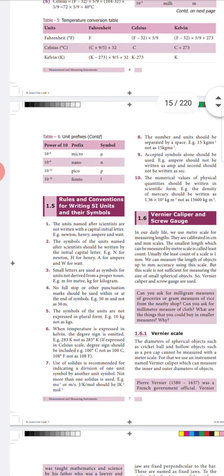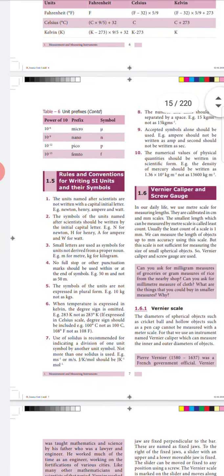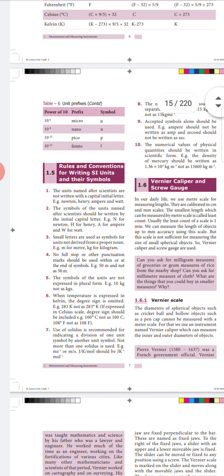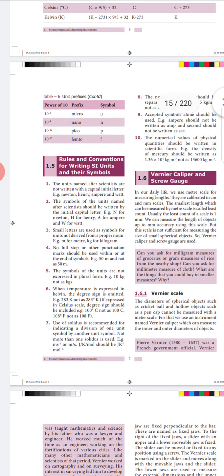The third point. Now, we also have some small letter symbols. These small letter symbols are not found by a proper scientist, so these are in smaller letters. And the fourth point, no full stops or punctuation should be added at the end of the symbol.